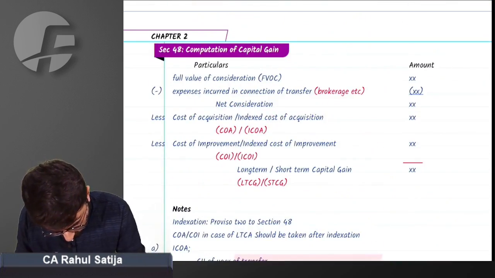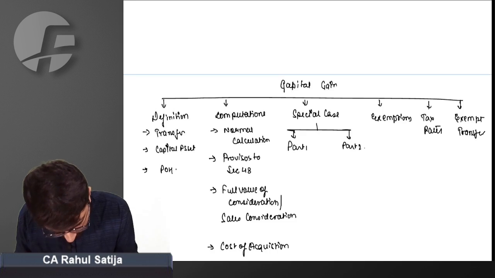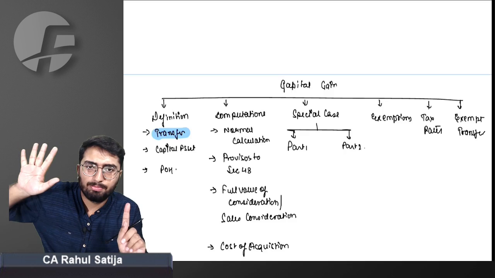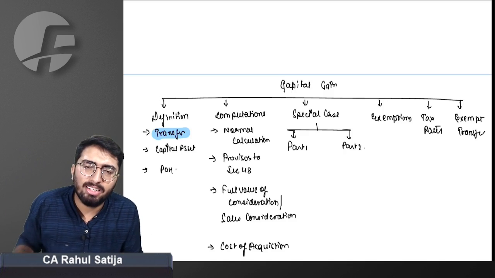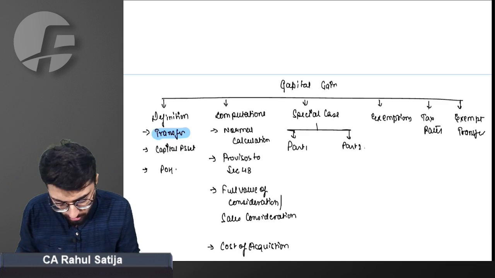Just come to board notes. Can I say we are done with the definition portion? We did understand the meaning of transfer. There were seven parts: sale, extinguishment, relinquishment, capital asset conversion, compulsory acquisition, using the property without possession, zero coupon bond.